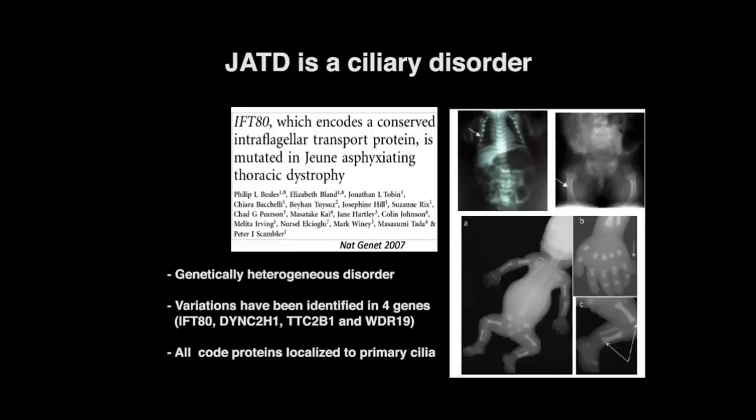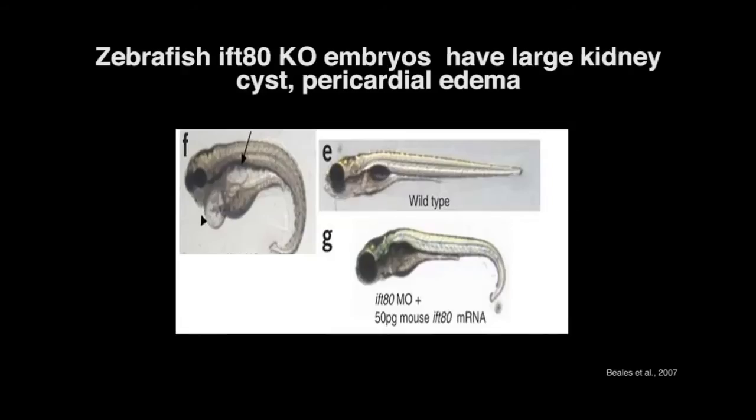In 2007, it was revealed that mutations in IFT-AD lead to Jeune syndrome, a genetically heterogeneous disorder caused by variation in different genes. This disease is characterized by a long, narrow thorax, short ribs, short long bones, and polydactyly, extra digits. A lot of work has been done in zebrafish to better understand how depletion of IFT-AD leads to JATD.